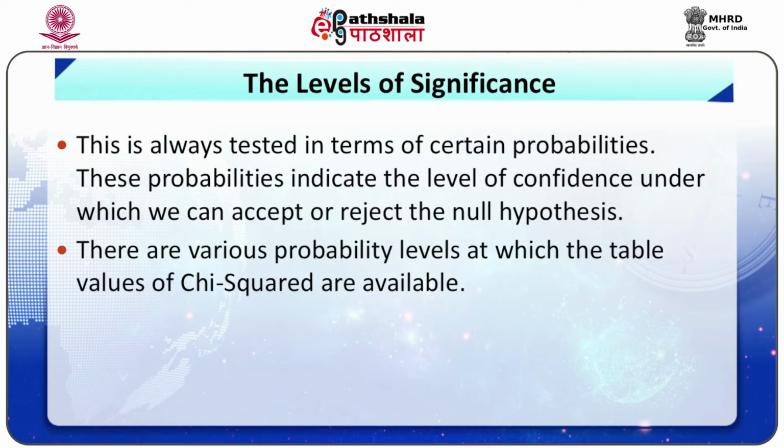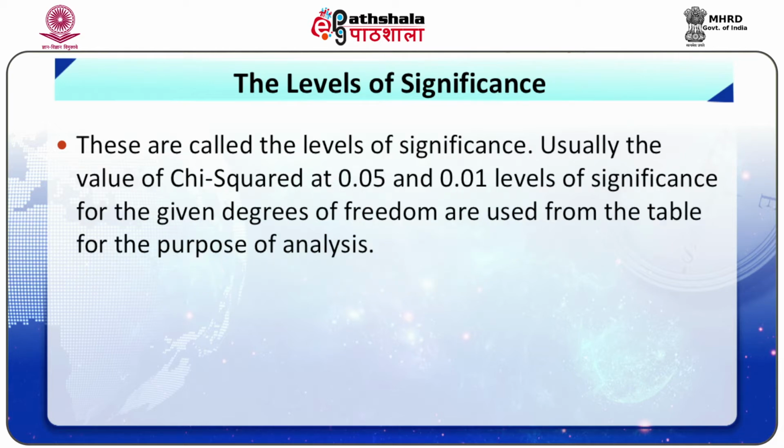This is always tested in terms of certain probabilities. These probabilities indicate the level of confidence under which we can reject or do not reject the null hypothesis. There are various probability levels for which the table values of chi-squares are given. It is called the level of significance.